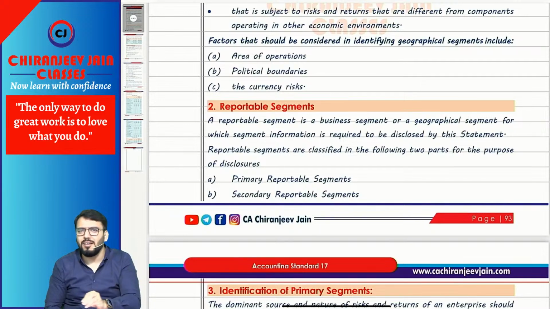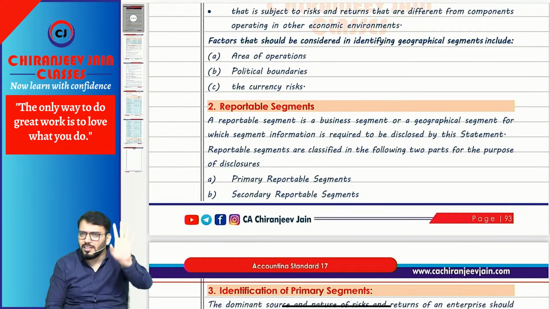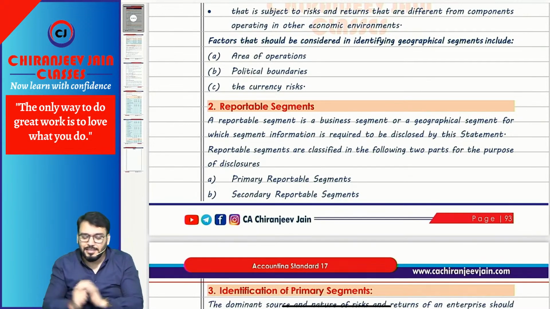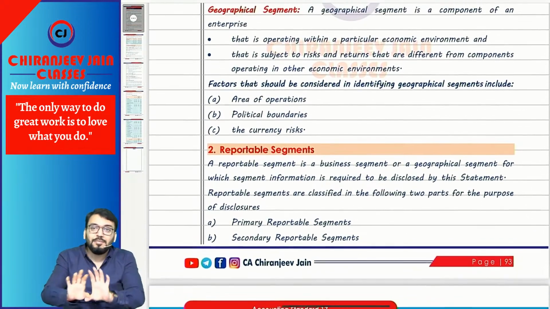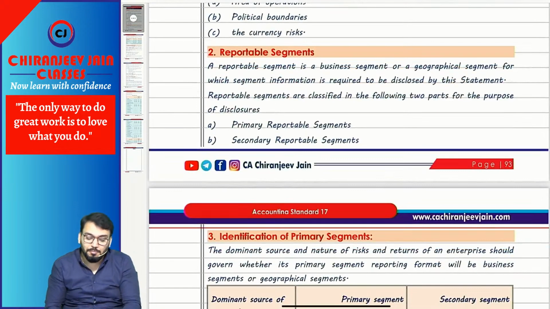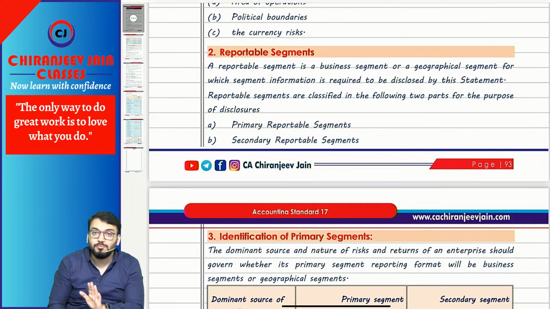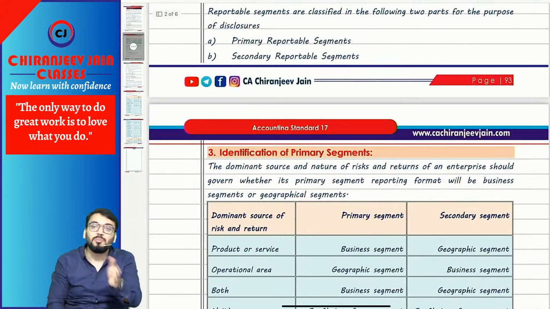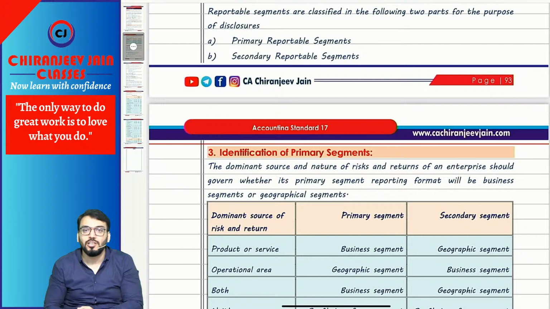Of course, from exam point of view, they will give you the business segments and the geographical segments. Once you have identified them, you need to identify the reportable segment. But to do that, we first need to identify whether the business or geographical segment is primary or secondary. Why? Because for primary we require 7 disclosures, for secondary we require 3 disclosures.